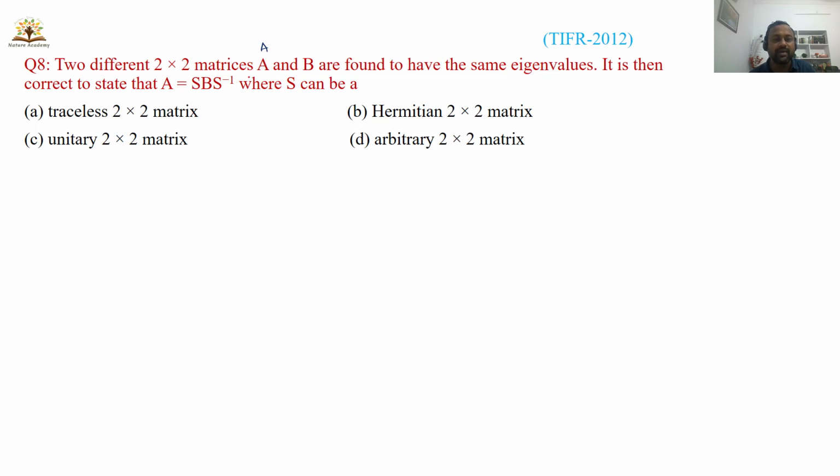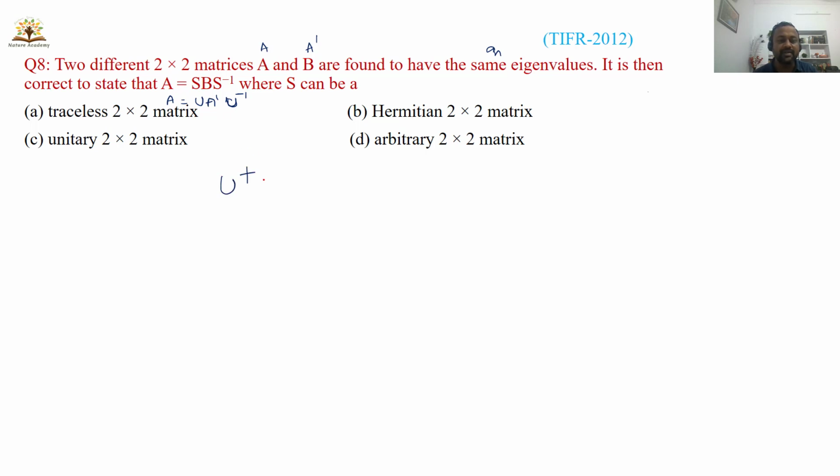There is an important question in TIFR 2012. Two different 2 by 2 matrices A and B are found to have the same eigenvalues. It is then correct to state that A is equal to S B S inverse, where S can be. Two different 2 by 2 matrices A and A prime are found to have the same eigenvalues. It is then correct to state that one of them, A, can be written as U A prime U minus one.